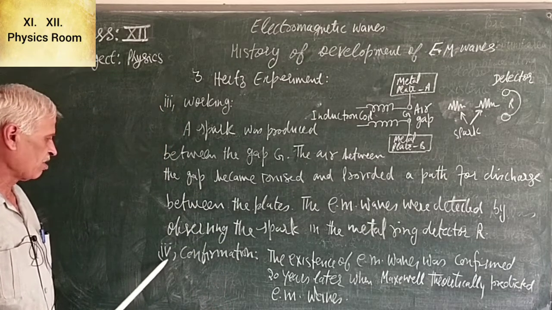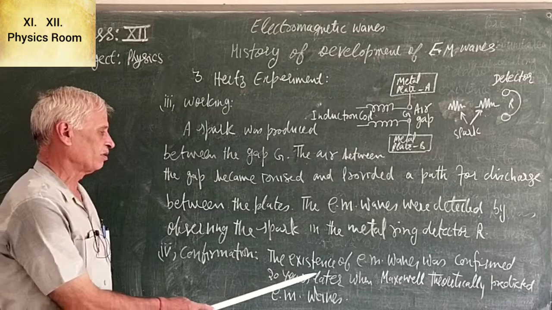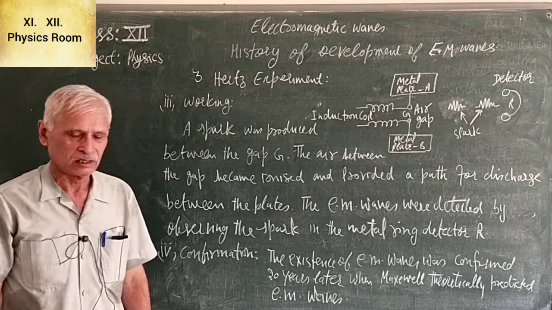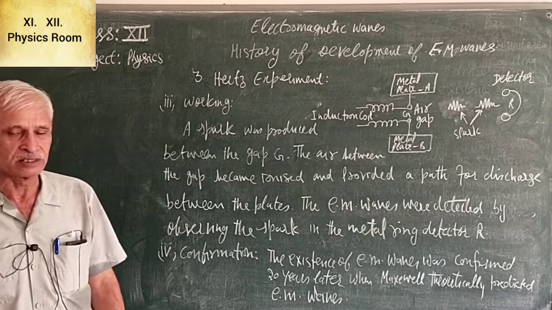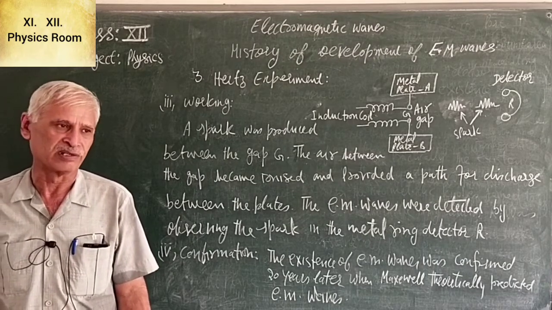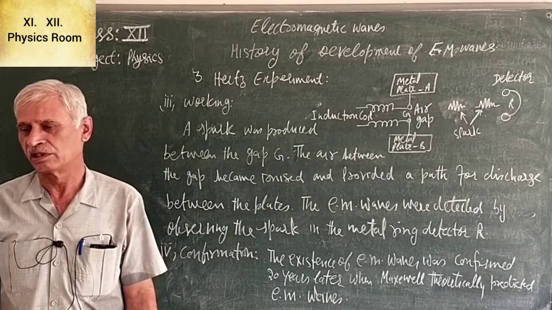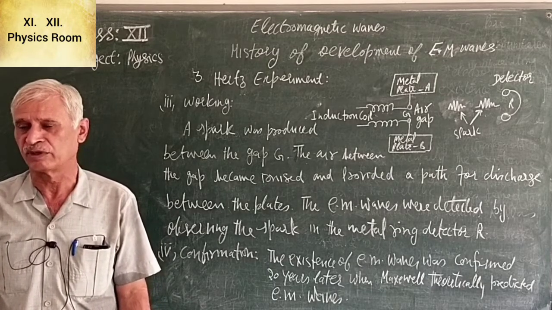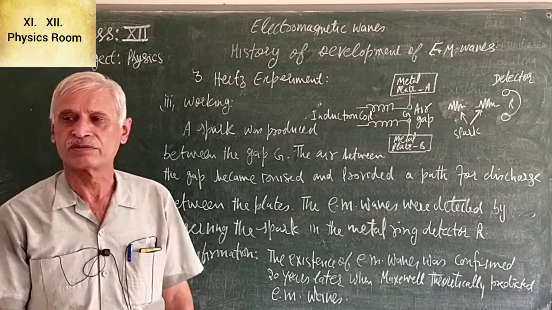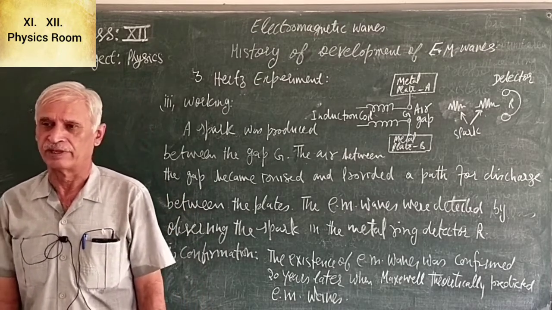The existence of EM waves thus was confirmed 20 years after Maxwell theoretically predicted them in 1867. Through Hertz experiment, he practically confirmed the existence of electromagnetic waves which were theoretically predicted by Maxwell.